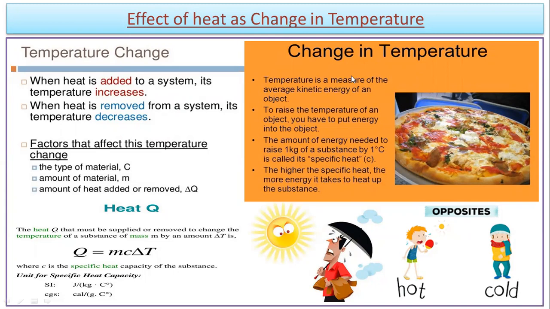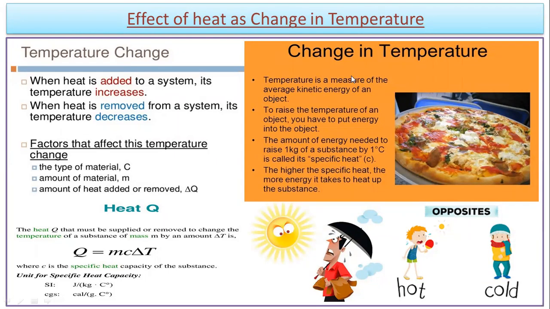So when we supply heat, what do we observe? जब हम लोग heat supply करते हैं तो हम लोग देख सकते हैं कि temperature में changes आती है. What kind of change we can observe? अगर हम लोग heat देते हैं system में, तो हम लोग observe करते हैं कि उसका temperature increase करता है.